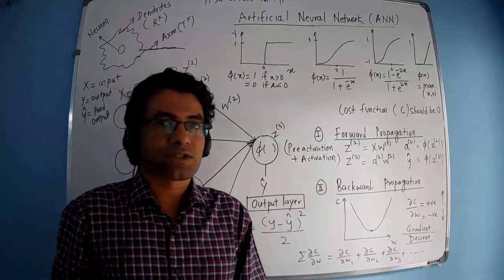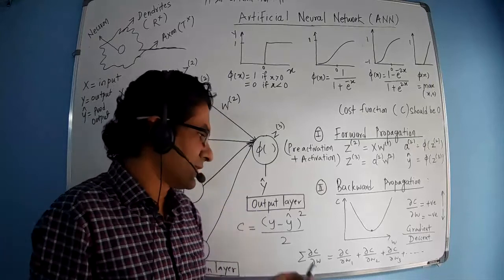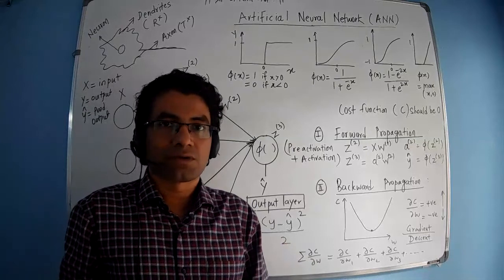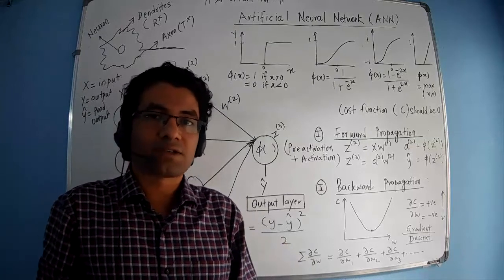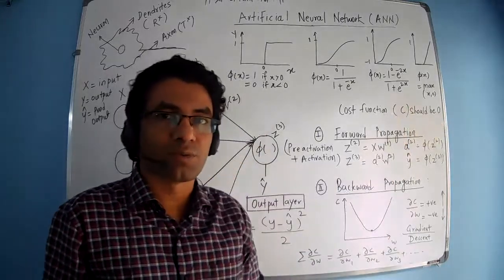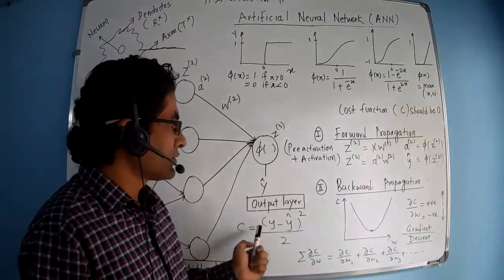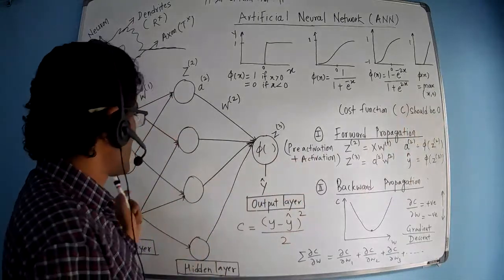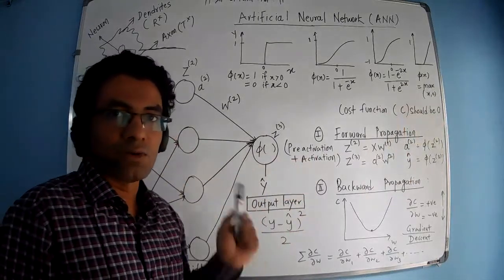We have to keep the cost function as low as possible because this difference should be minimum. Actual value should be equal to predicted value, so the difference should be as low as possible. That's why ideally it should be 0. Ideal value of C should be 0. So this is what we do in forward propagation. We are processing the information from the input layer to the output layer through the hidden layer.